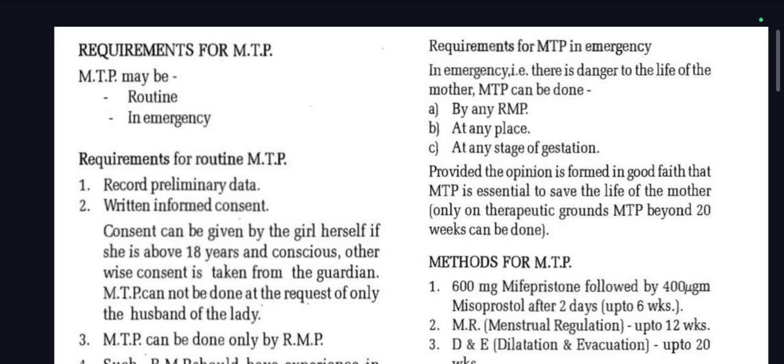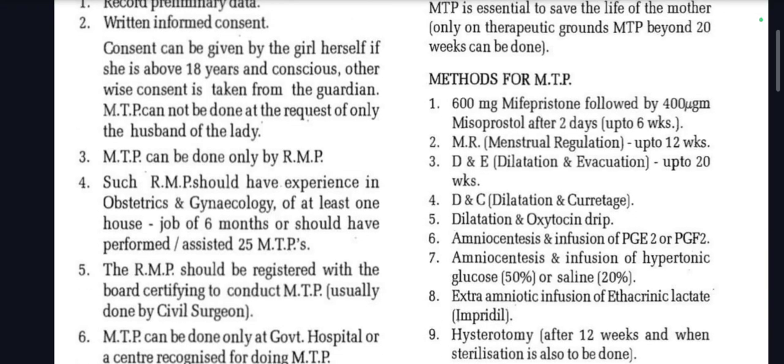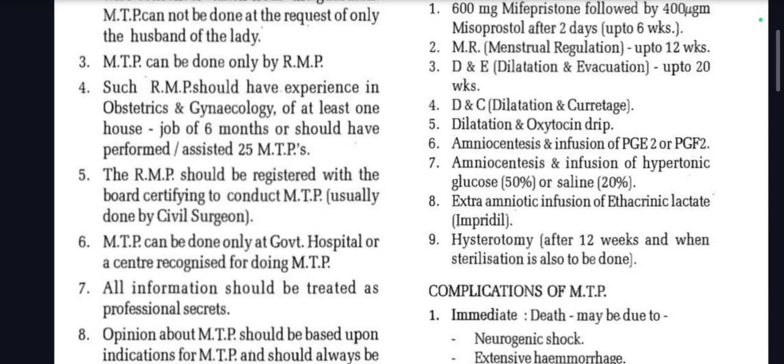Only on therapeutic grounds, MTP beyond 20 weeks can be done. What are the methods of MTP? 600 mg mifepristone followed by 400 micrograms of misoprostol after 2 days up to 6 weeks. MR, menstrual regulation, up to 12 weeks. D&E, which is dilatation and evacuation, up to 20 weeks. And D&C, dilatation and curettage.